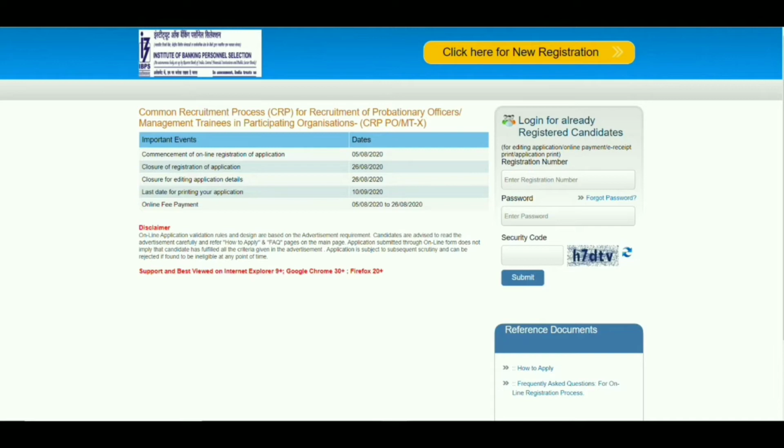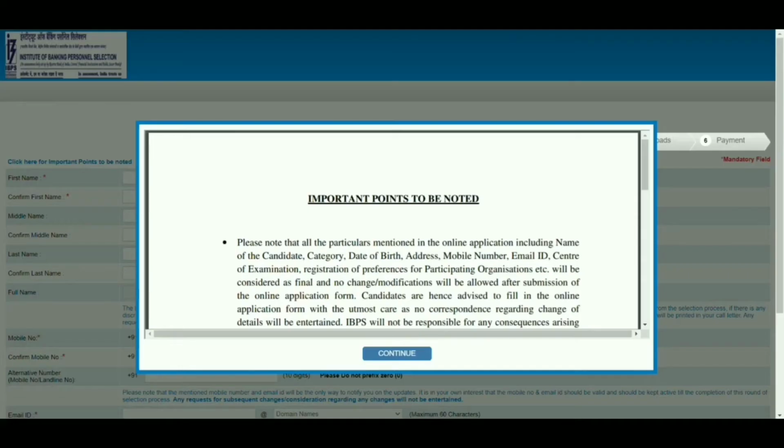So you can click now on this. Once you click on this, you will get this basic details page. Once you click on that new registration, you will get this page. You can read all the important points to be noted here. If you want to read, you can read, and click on the continue button.